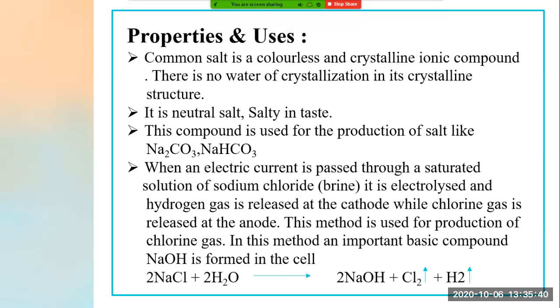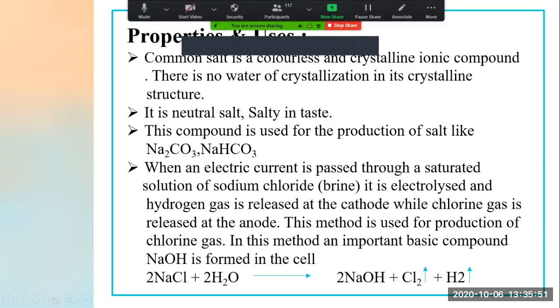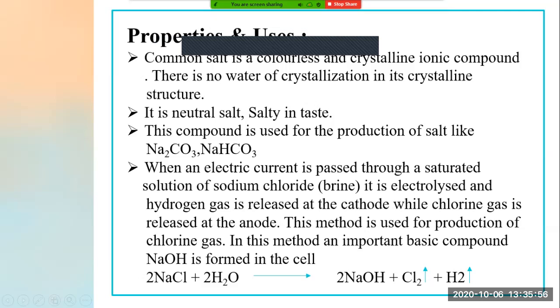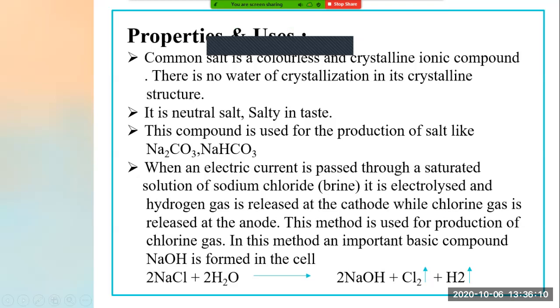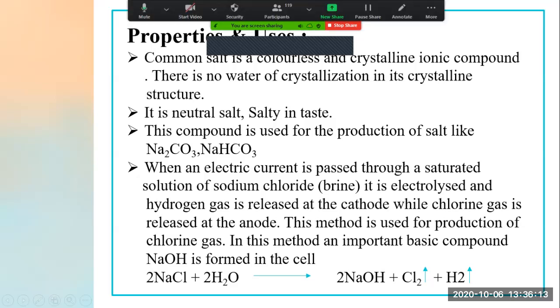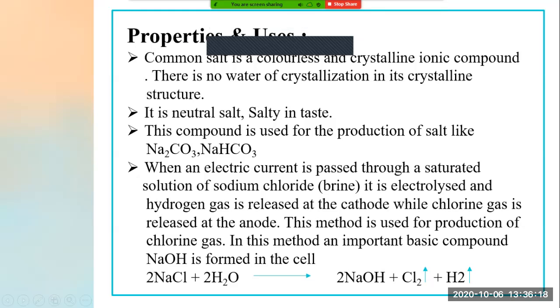So I am taking a beaker and putting a solution of sodium chloride with water in it. I have put two rods. One I have connected to the negative terminal of the battery, and the second I will connect to the positive terminal of the battery. And I switch on the battery. Now, as I switch on the battery, electrolysis process starts. I see that NaCl plus H2O, this is brine, right?